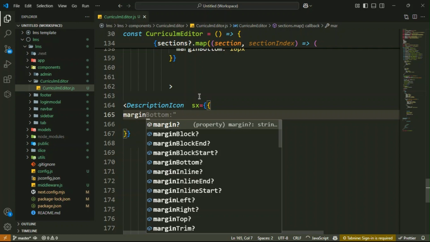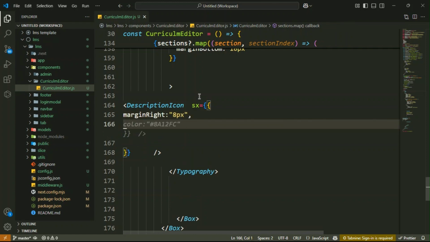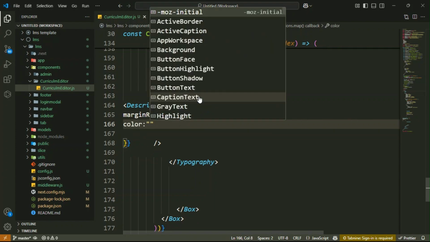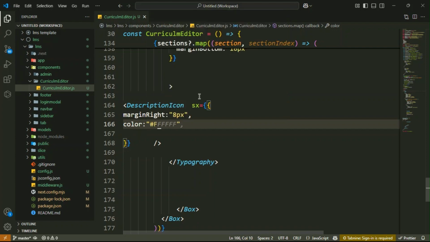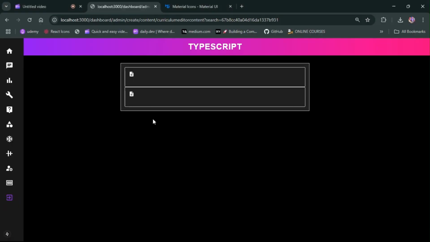Basically inside it, that is a marginRight of 8px. So marginRight, inside it 8px. Okay, then color, here you have to write the color. Okay guys, the color is hash capital F, and so on. Got it. So this is your color. Let me check it here guys. Now you see it, guys. Now it is looking very good. You see, this is your description icon.